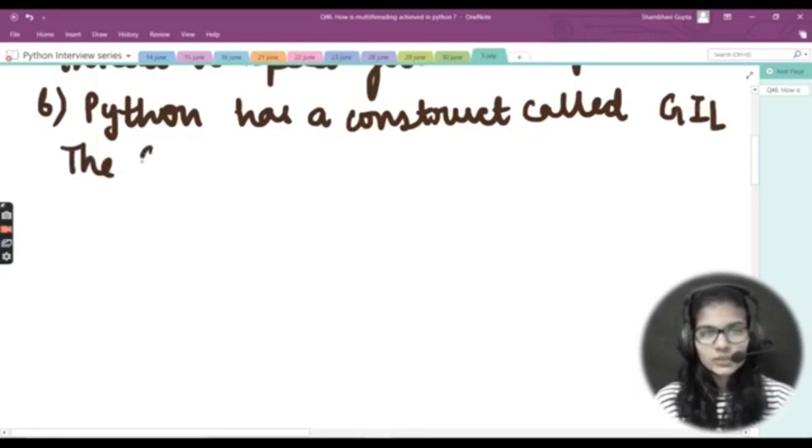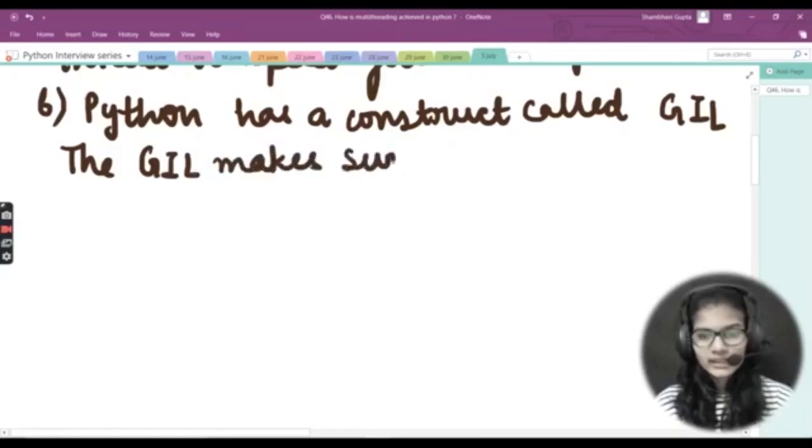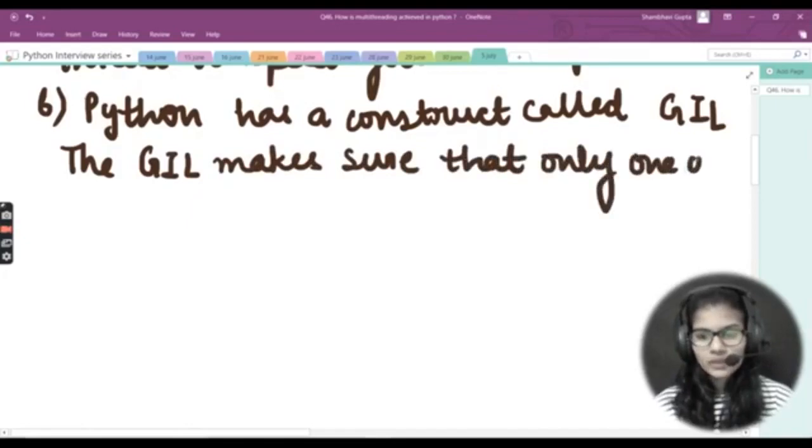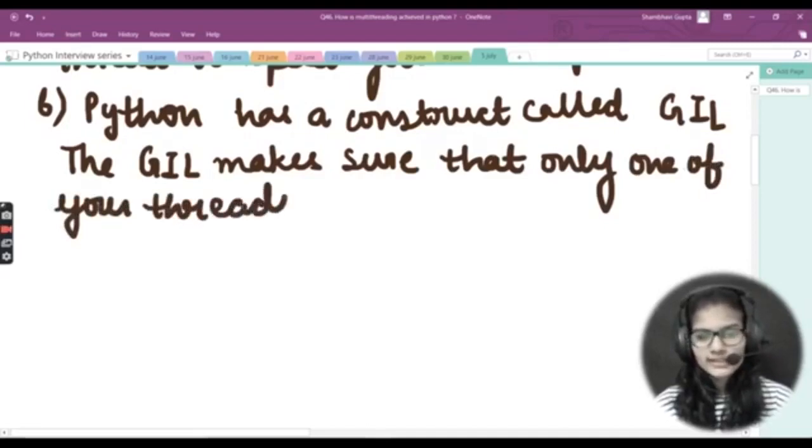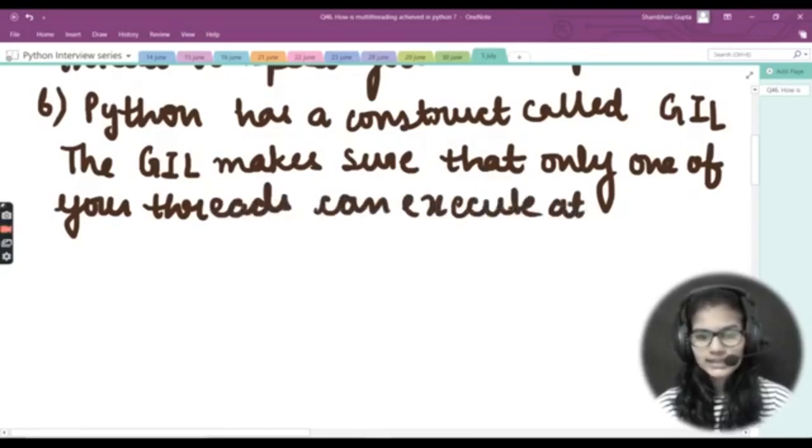So the GIL makes sure that only one of your threads can execute at any one time.